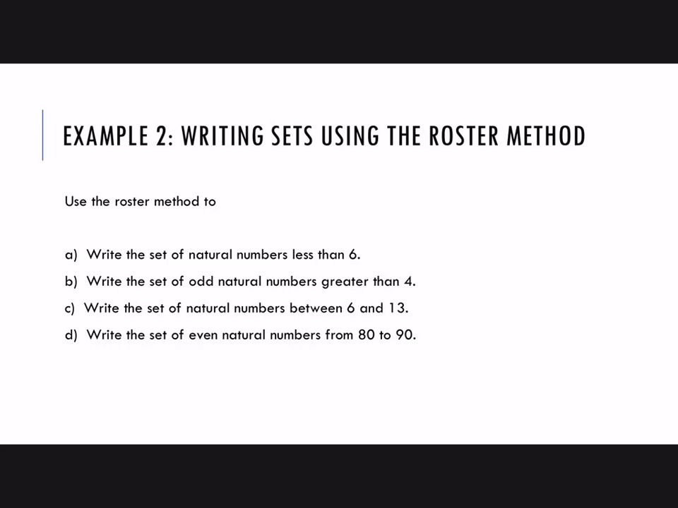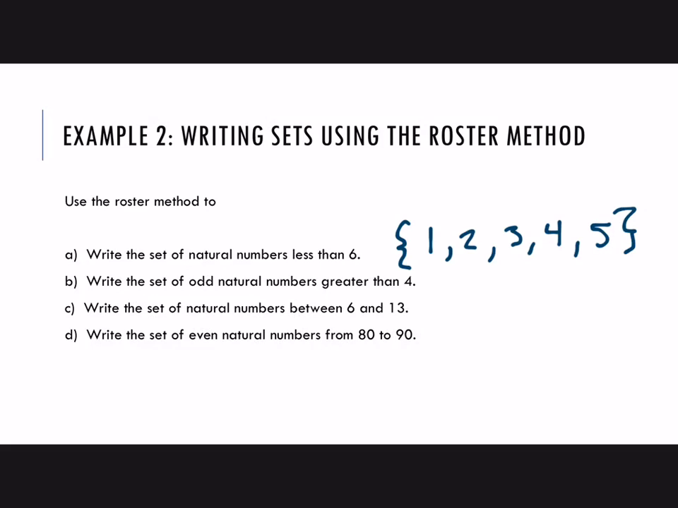All right, let's practice. Use the roster method to write the set of natural numbers less than 6. Okay, so less than means not actually including. So less than 6, we would start with 5 and then kind of go down from there. And we need to know where to end at the other end. Well, the first natural number, the smallest one, is a 1. So natural numbers less than 6 would be 1, 2, 3, 4, and 5.